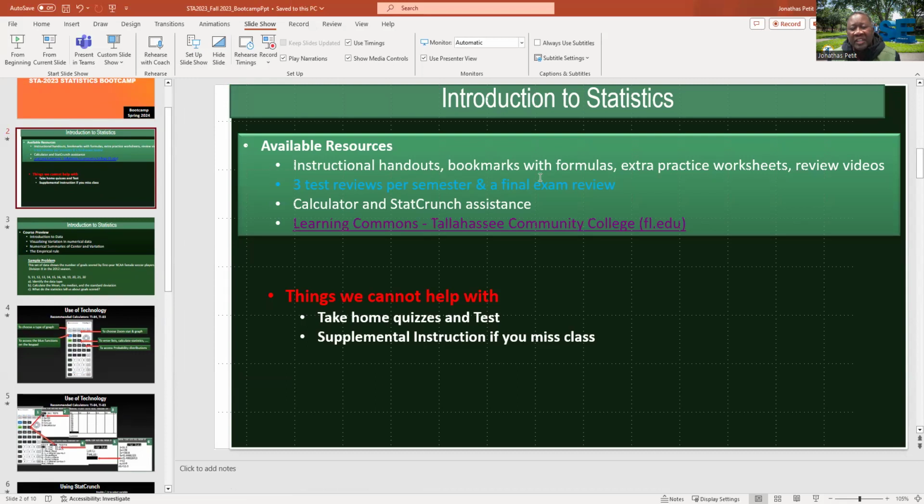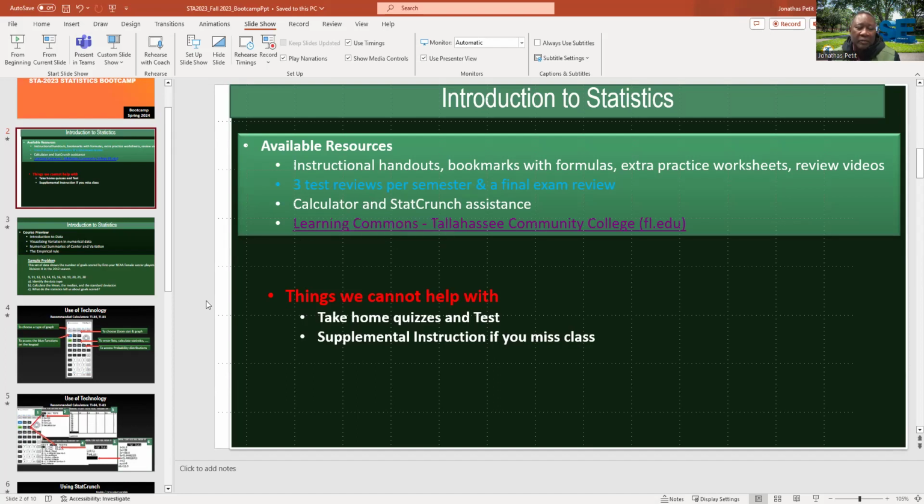For resources, we have handouts, bookmarks with formulas, extra practice worksheets, and review videos. We also have 3 reviews per semester for STA 2023, and the final review. That means 4 reviews available for you to take advantage of, that can help you succeed. We also provide calculator assistance and StatCrunch assistance.